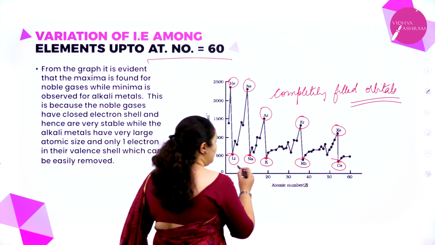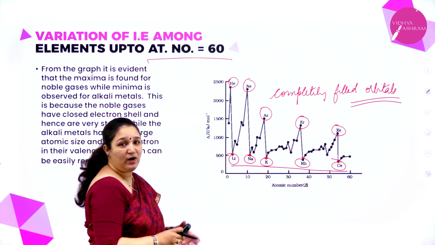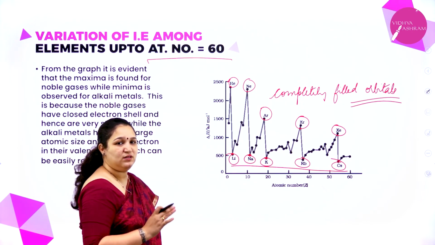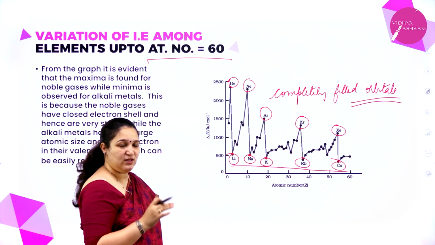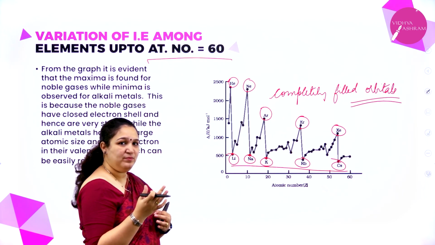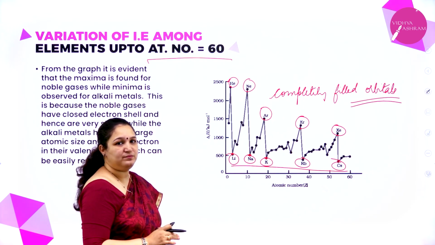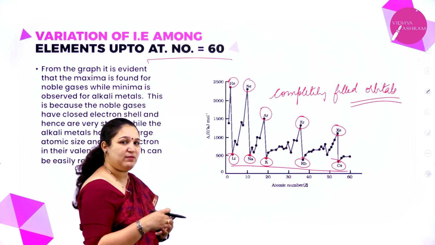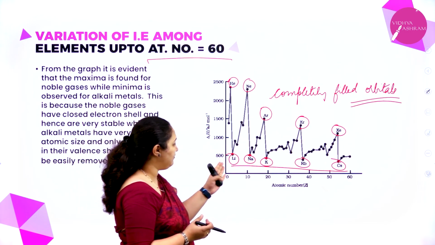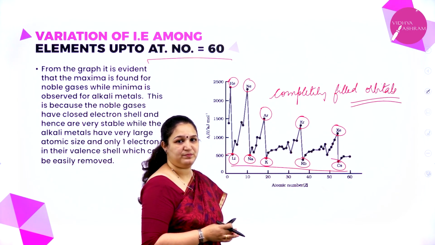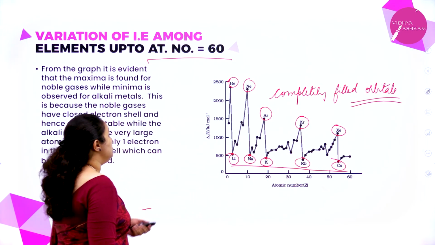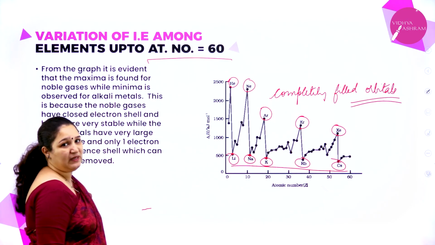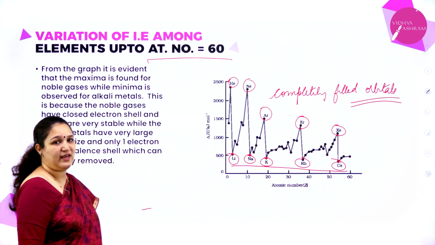Whereas all of these alkali metals have one extra electron in the valence shell, and that extra electron can be removed very easily. Because of the size also, those electrons can be lost very easily, and thus they have the lowest ionization enthalpy. So that is the variation which you can see up to atomic number 60 for ionization enthalpy.